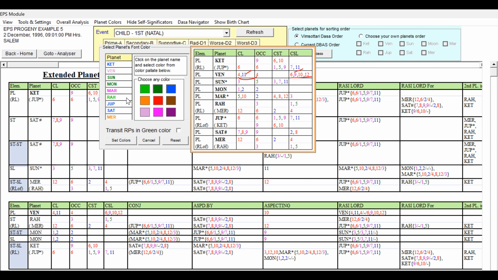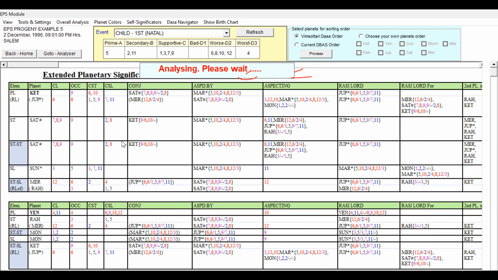So we could see that only Mercury having some unfavorable and Venus is having unfavorable grouping along with 11 and 9. So that's the way we have given light pink. And the pink shade, the mixed color, has been given for Mars. So we have given the colors to the key planets according to their self-signification strength. So let us go to the home page and do the study on the destiny.